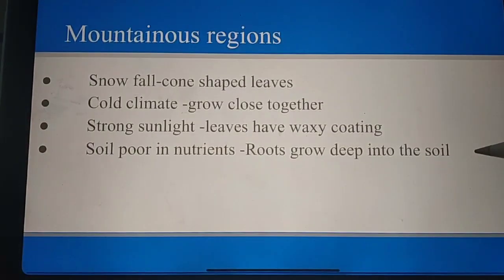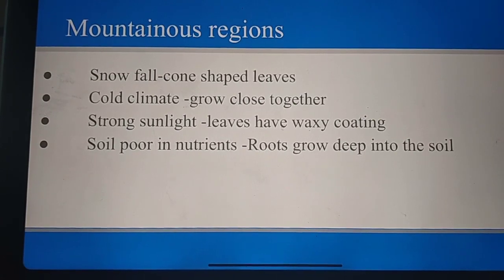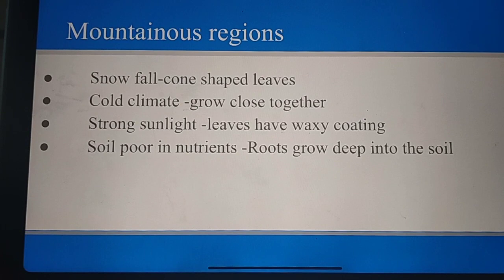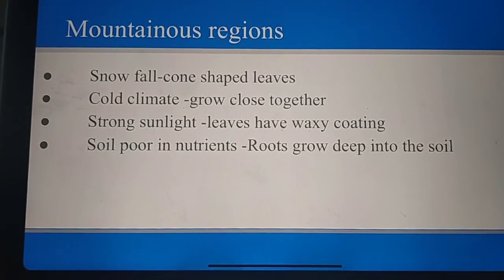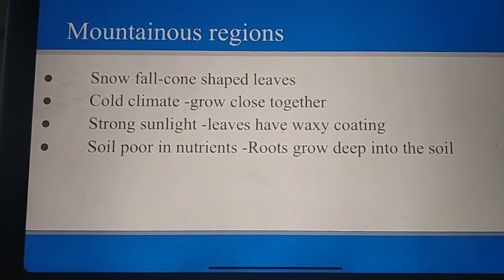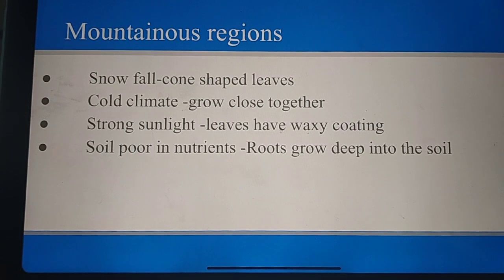Next, we can see what the adaptation is in mountain regions. Mountain regions have a cold climate, frequent snowfall, strong sunlight, and the soil is very poor in nutrients. So in order to survive these conditions, the leaves are cone shaped.